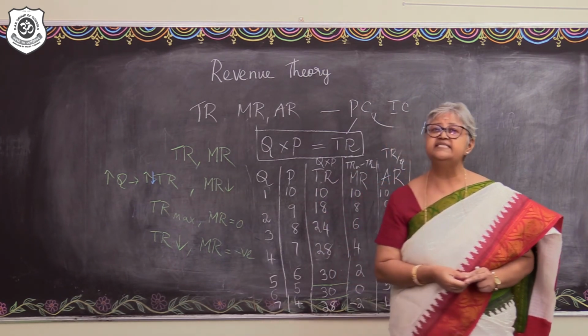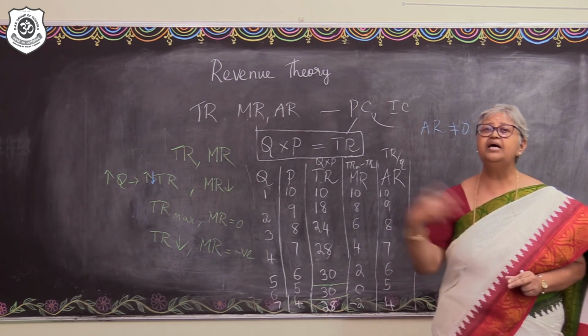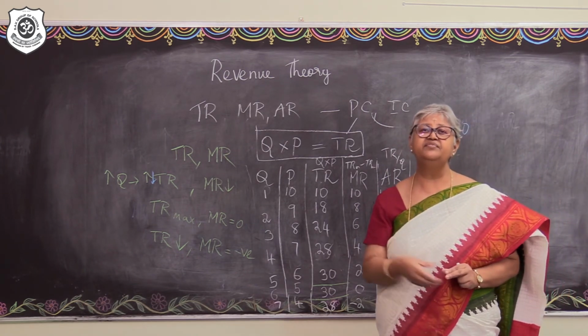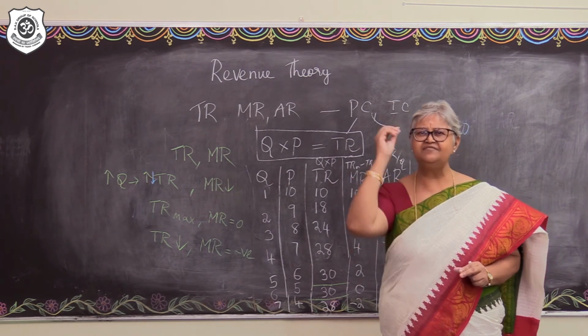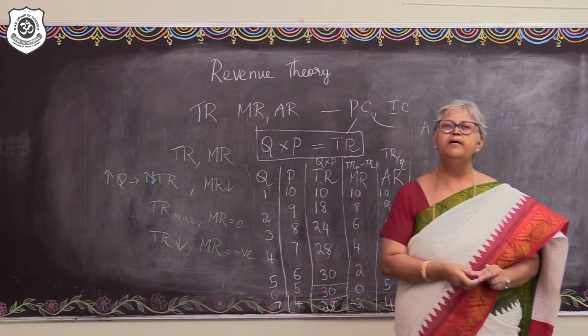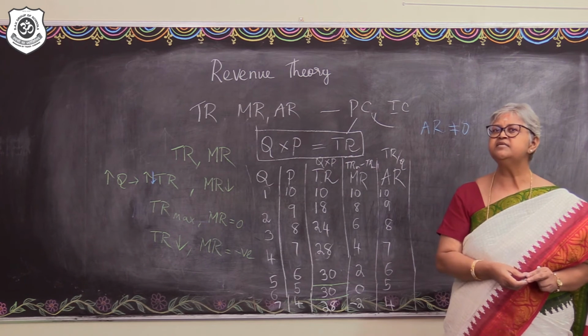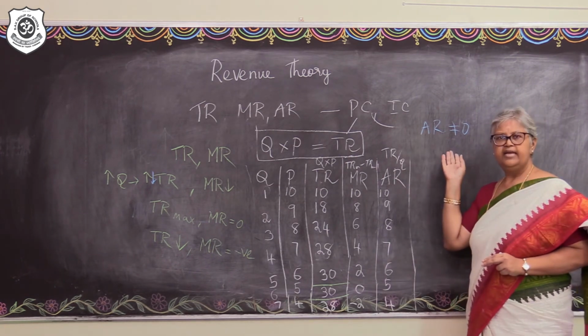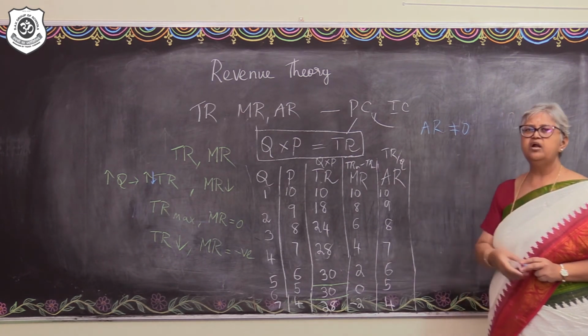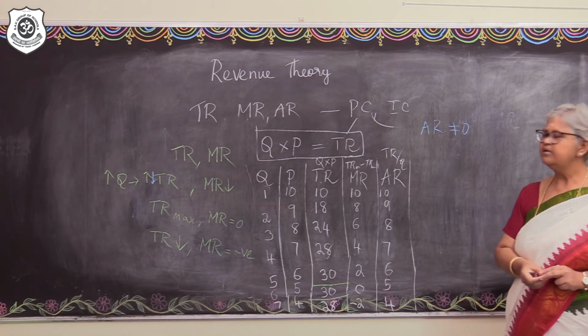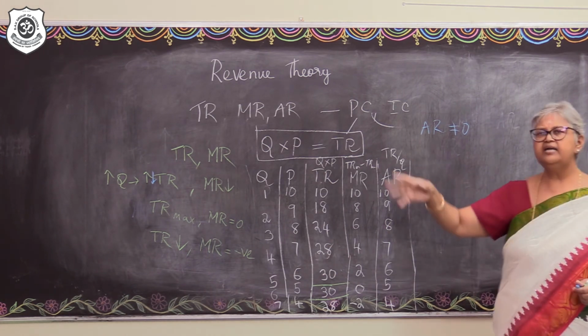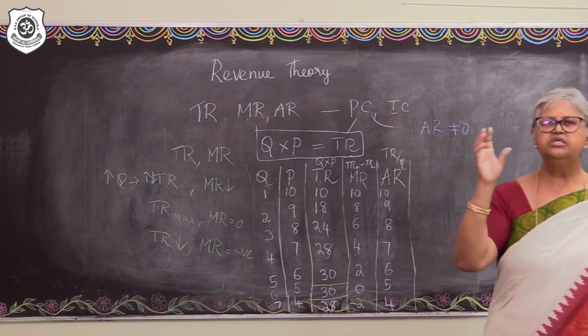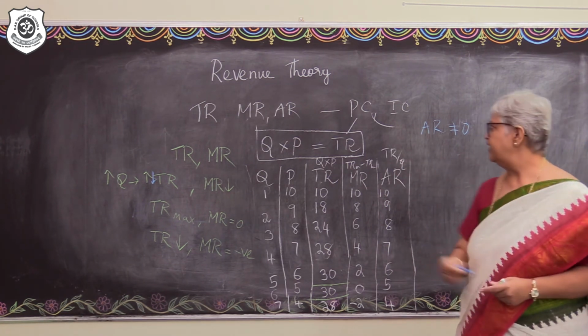Price cannot be negative, isn't it? AR is nothing but the per unit revenue that is generated by the firm, or it is the price at which the product is sold in the market. The price cannot be negative. So AR cannot be 0, cannot be negative. Fine, right? In an imperfect market, definitely it is not equal to 0, right? Fine.